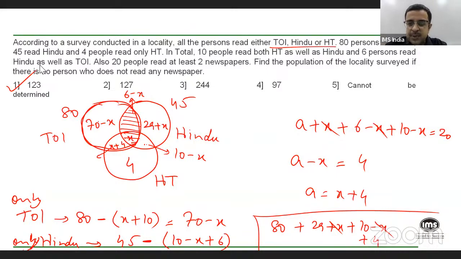One of the earlier questions could be solved in 15 seconds, 20 seconds, right? So if you're able to save some time in those questions, then you can invest that additional time in this particular question, because it's a solvable question. It's not that it is not solvable. It's just that it will take more time. So if you are able to save time in other questions, you can use the extra time in this question. Otherwise, you can just skip this question, mark an answer and move on, right? But the answer here is 123.